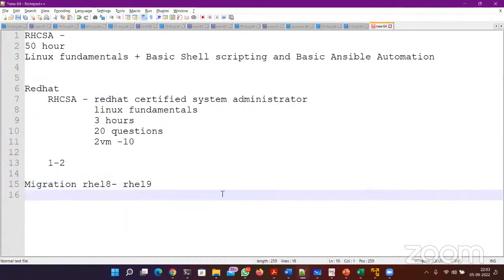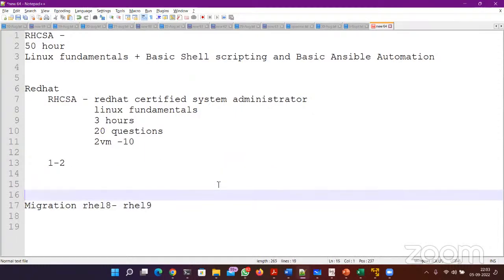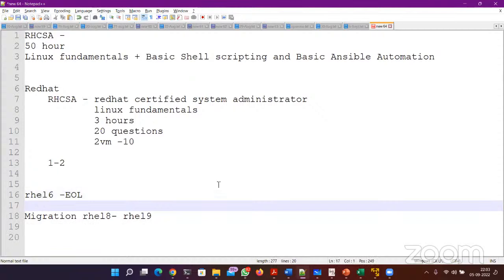And what about the older versions? Presently in the industries, they are still using 6 and 7. See, let me tell you, RHEL 6 is end of life. End of life means support is expired. Red Hat is no longer making any development, no patches, no updates, nothing. But RHEL 7 is very much in use, and RHEL 8 is very much in use.